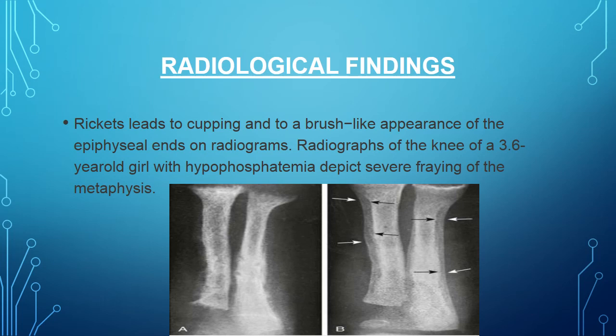So now the radiological findings. Rickets leads to a cupping or fraying like appearance at the epiphyseal ends. This is the radiograph of a knee of a 3.6-year-old girl with hypophosphatemia, which depicts severe fraying at the metaphyseal.